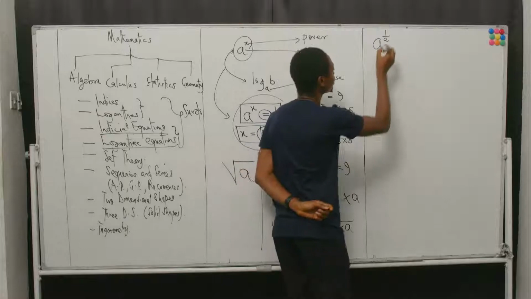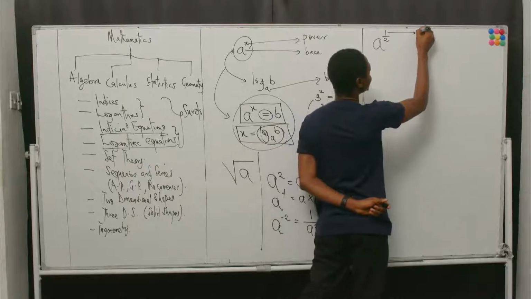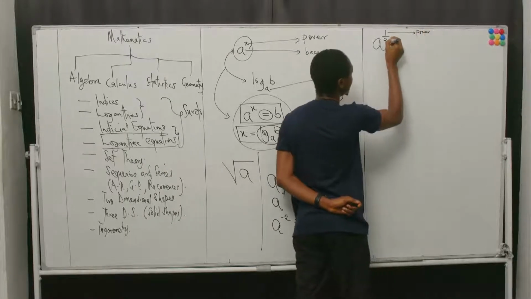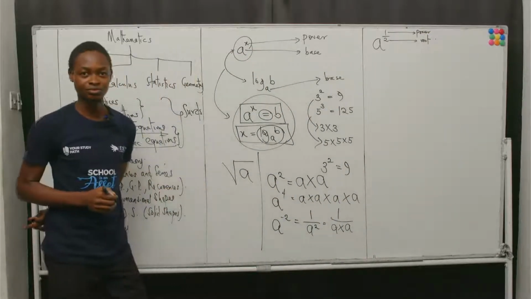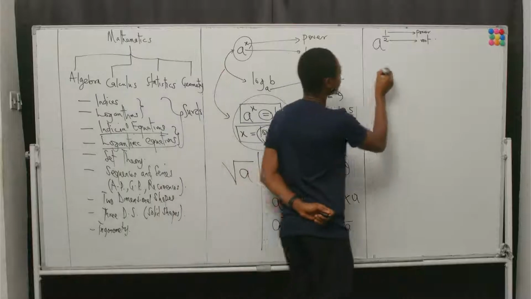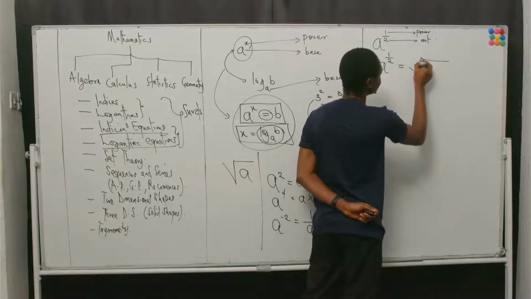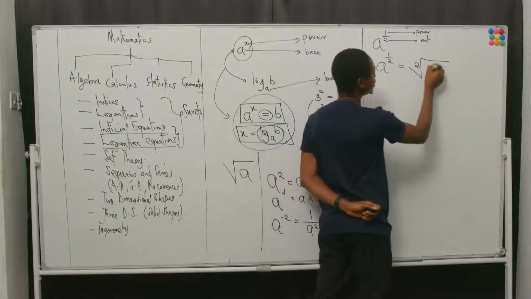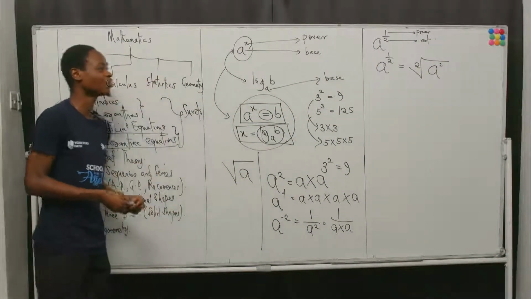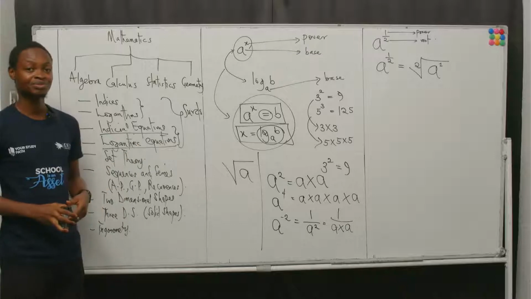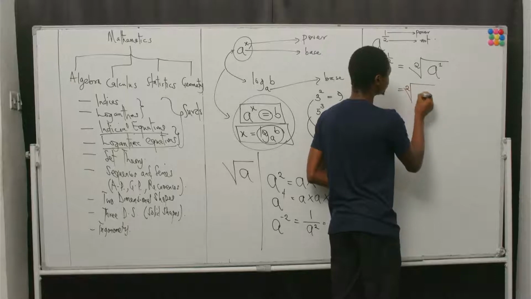It means that we will use the numerator of the fraction as a power and use the denominator as a root. What does this mean? It means that if I have a raised to the power 1 over 2, it's the same thing as taking the square root of a raised to the power of 1. Of course, a raised to the power 1 does not really change, that's still a. But then it means that this would be square root of a.